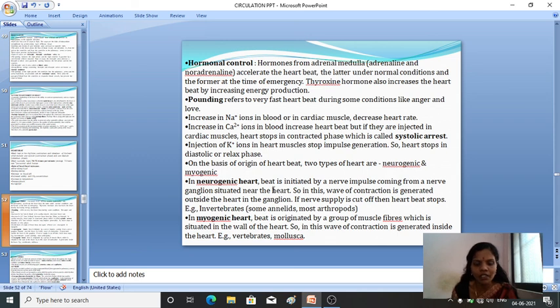Neurogenic heart means here the heartbeat is initiated by the nerve impulse which is coming from the nerve ganglia which is situated near the heart. Myogenic heart, here the heartbeat is originated by the group of muscle fibers which is situated in the wall of the heart. And examples you have to know. So this you have to know, that is the difference between the neurogenic heart and myogenic heart.